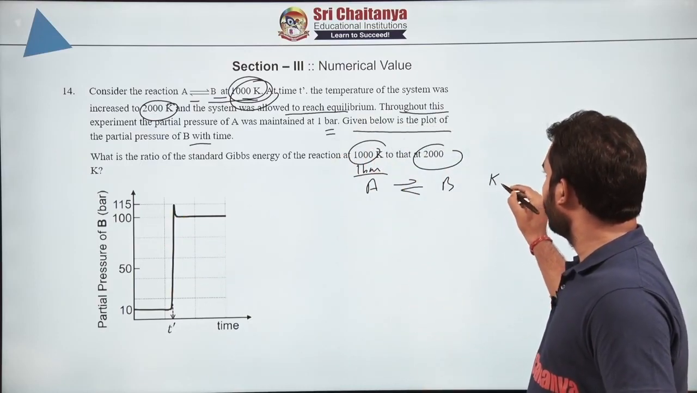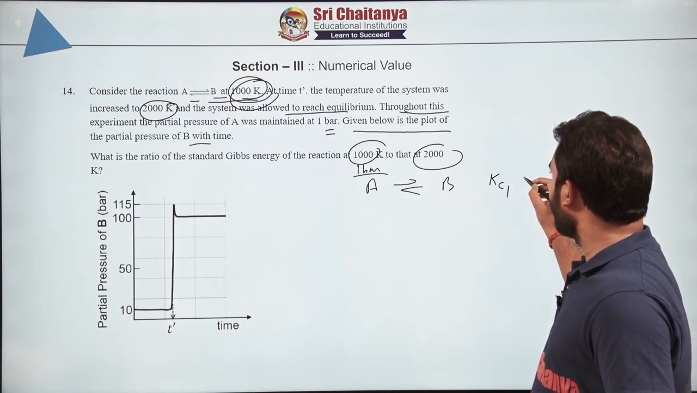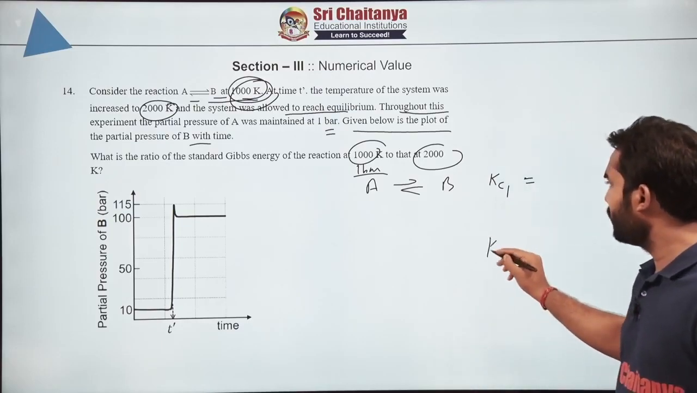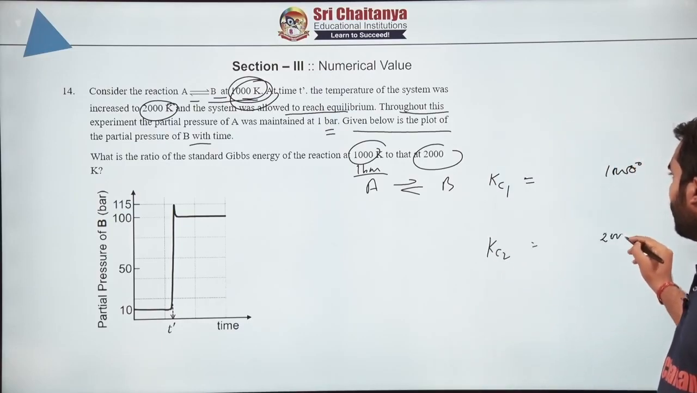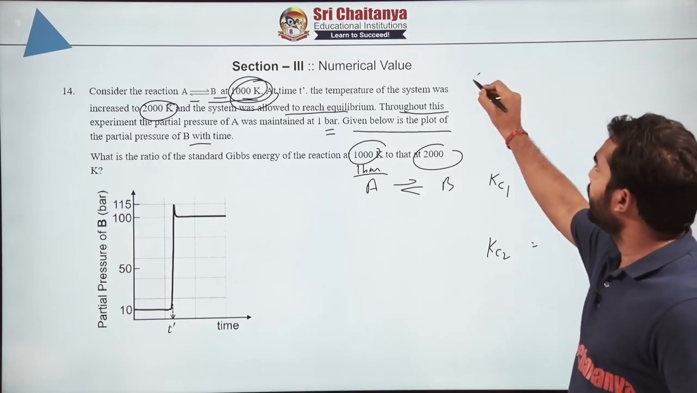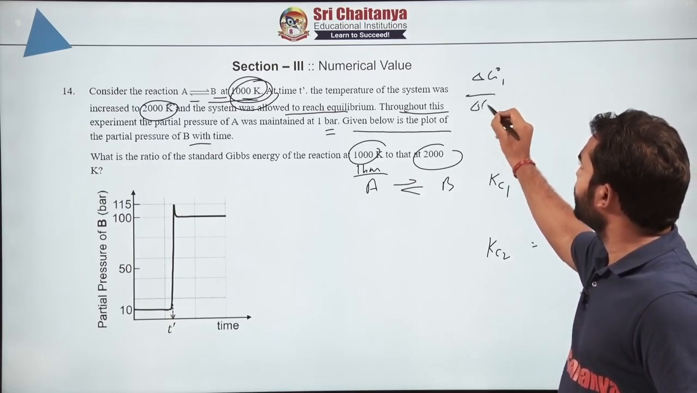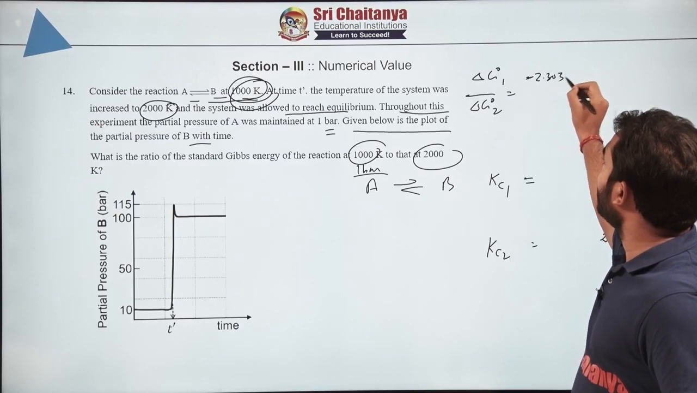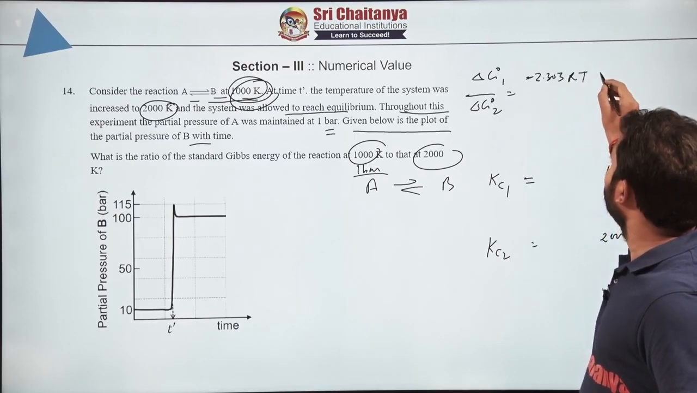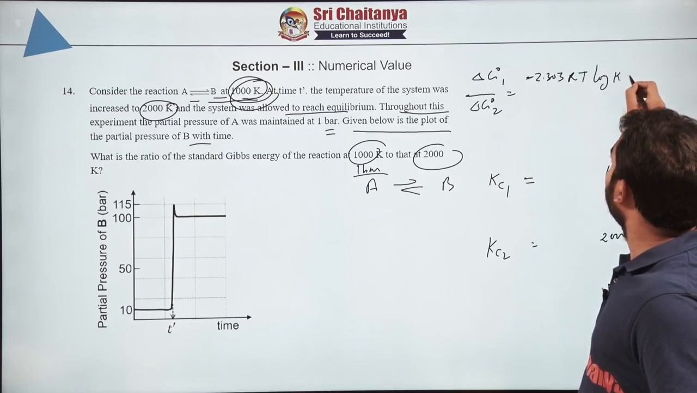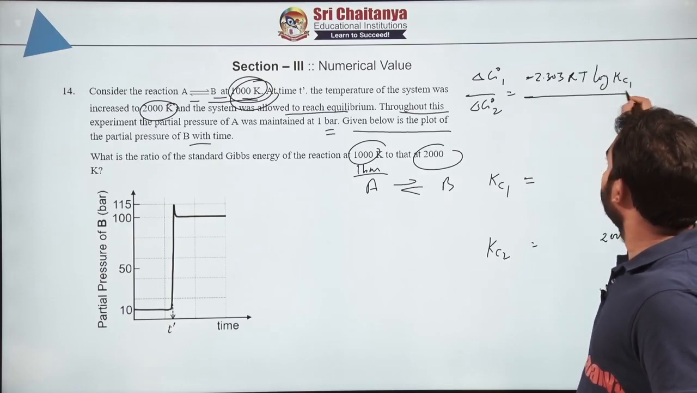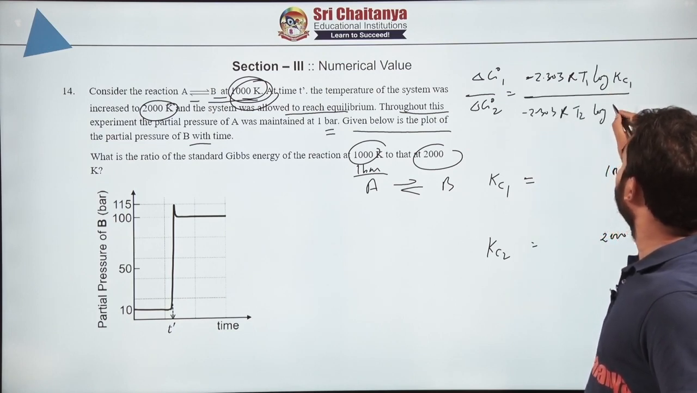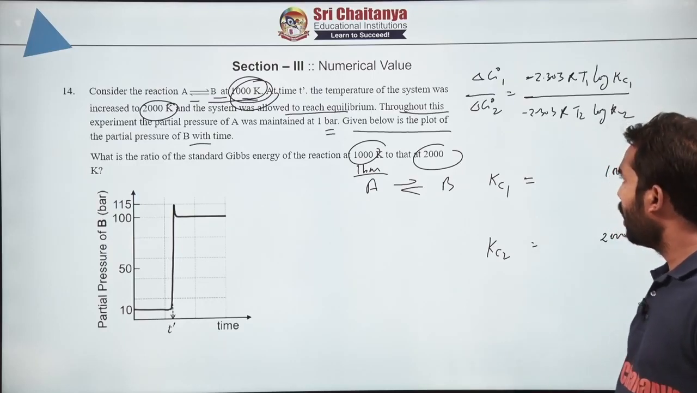First you calculate the equilibrium constant 1 at 1000 degrees centigrade, and then you calculate the same thing at 2000 degrees centigrade. Once you know this, very simple, delta G naught 1 upon delta G naught 2 will be equal to minus 2.303 R into T1 log to the base 10 of the equilibrium constant, that is Kc1 here, temperature 1, and the same thing will be repeated, R into T2 log of Kc2.